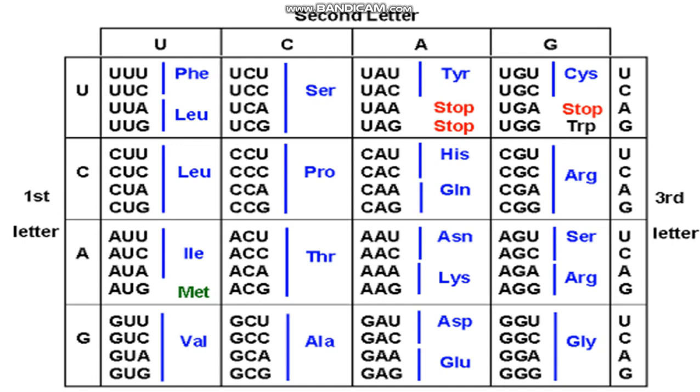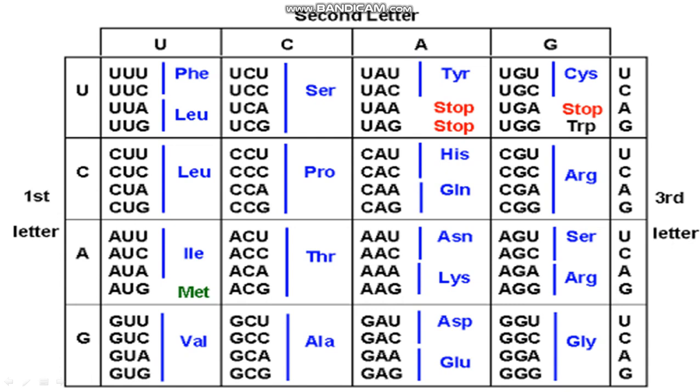So PHE is phenylalanine, LEU is leucine, SER is serine, PRO is proline, THR is threonine, MET is methionine.